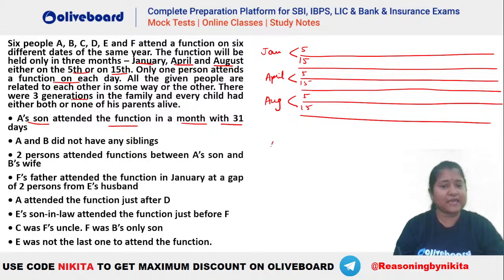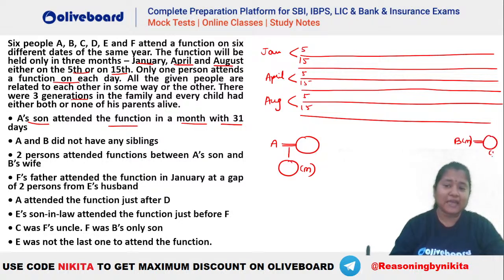Now let's say if A has a son here, that means A must be having a spouse here and like this, right? So A has a son. A and B did not have siblings, okay? So A and B do not have siblings here. 2 persons attended the functions between A's son and B's wife, okay? So B has a wife here, okay? So that means B has to be a male person and he has a wife. Chalo, theek hai. Then 2 persons are there between A's son and B's wife.